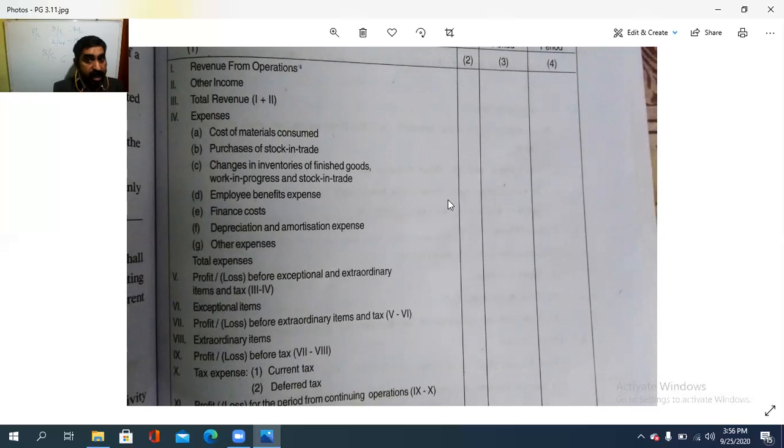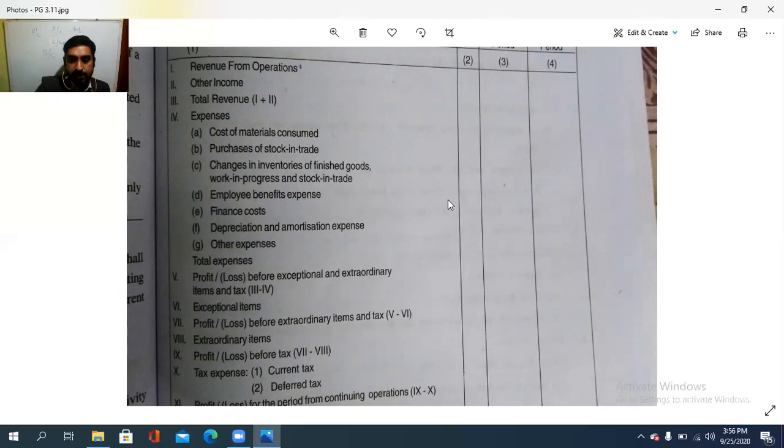ഇനി after extraordinary items and taxes before, so we need to deduct the tax later. So before that, some exceptional items are there. Then profit and loss before extraordinary items and tax, that is 5 minus 6. Then we will get the profit or loss before extraordinary items and tax. Then there are extraordinary items. Then profit before tax only remaining, because we are taking that into consideration. So profit before tax, the 7th item minus 8th item, so that is the profit or loss before tax.